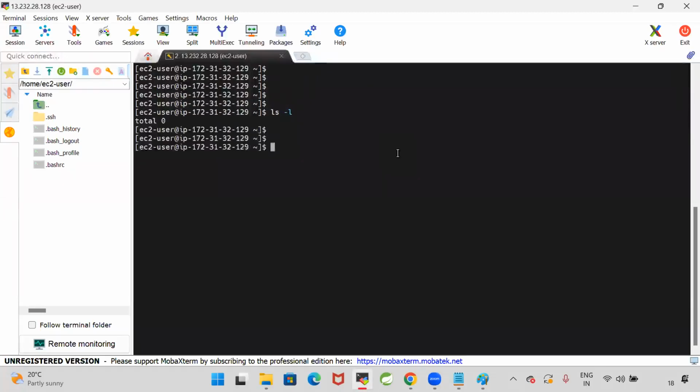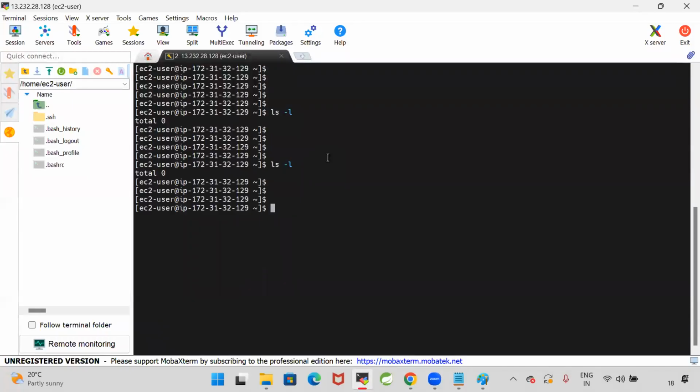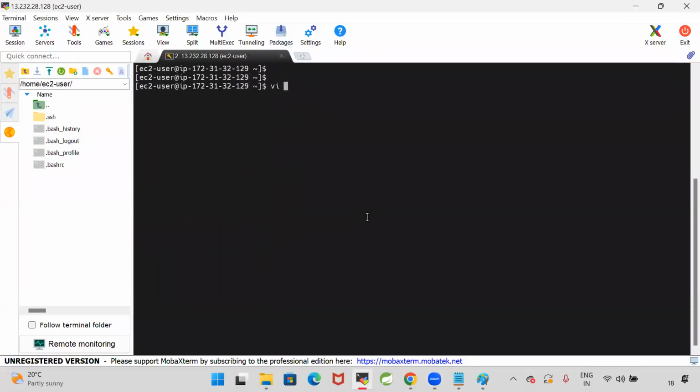Can you see ls -l? In this machine, in the present working directory, do I have any data or don't I? I don't have any data. Now let me create a file. vi, the file name I am giving as Dockerfile. vi is an editor in Linux to open a text file. In Windows, we use Notepad. In Linux, we use the vi editor. vi space Dockerfile. My file is opened.